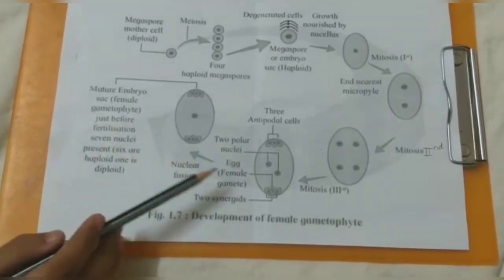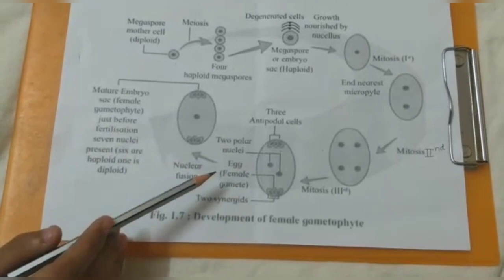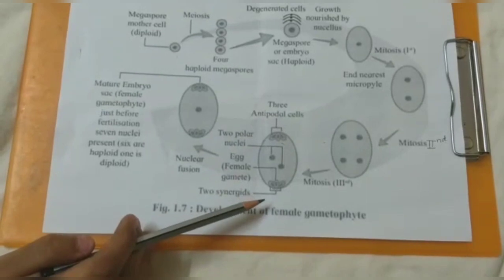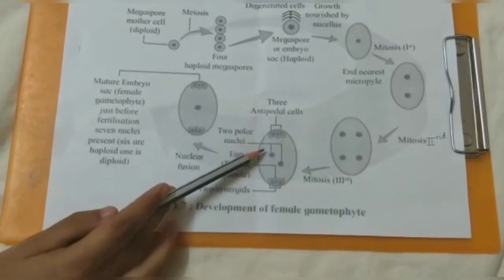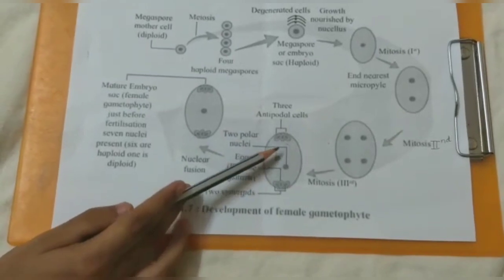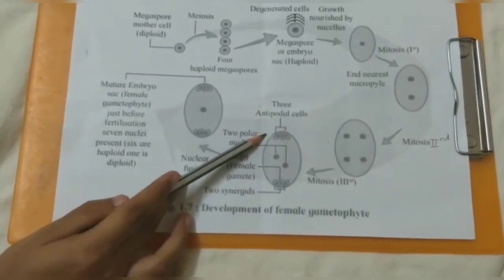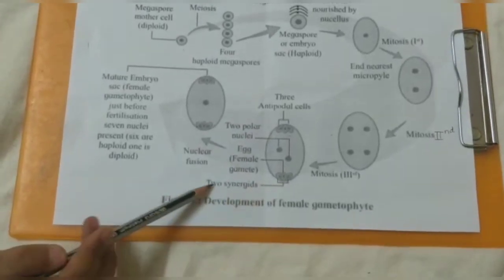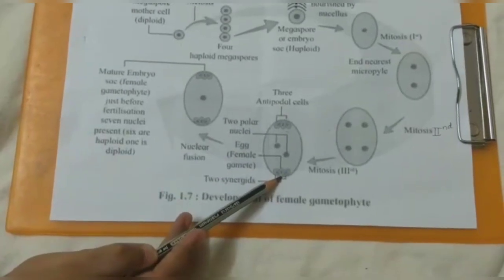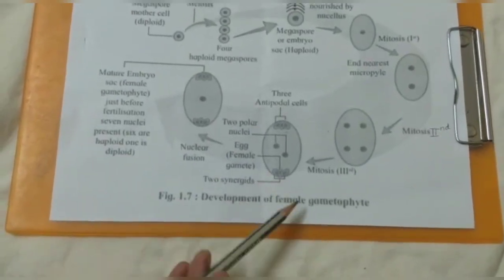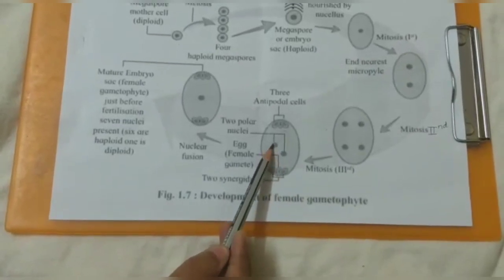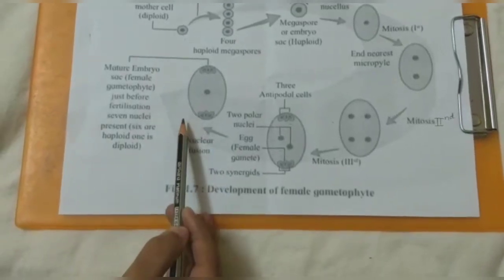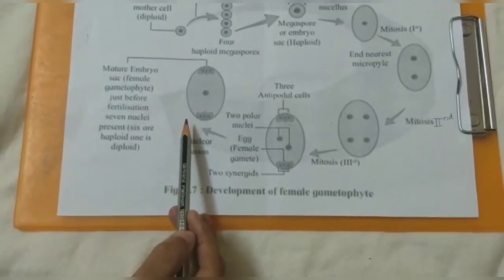So out of 8 nuclei, 4 nuclei will be at the chalazal end and 4 at the micropylar end. Further, one nucleus from both ends will come to the center. So the 3 cells at the chalazal end are called antipodal cells, and the 2 outer cells at the micropylar end are called synergids, and the middle one is called the egg cell or female gamete. Then the 2 polar nuclei in the center will fuse to form the diploid secondary nucleus.